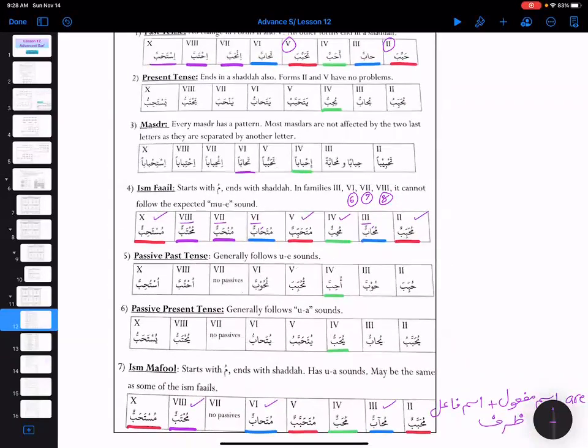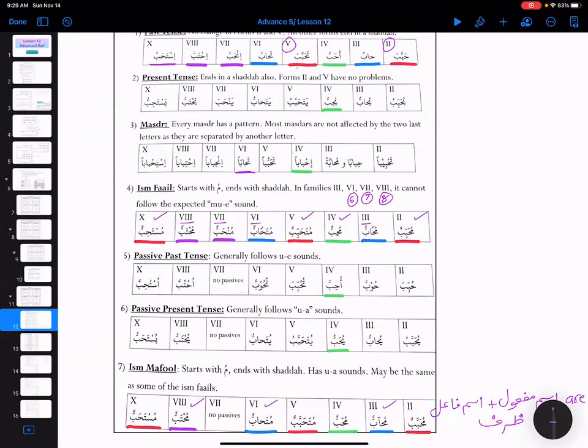So we see that this is habbaba and tahabbaba, family 2 and 5, no problem at all. But the rest end on shadda, and a problem starts when they end on shadda, right? So habba, then ahabba, and then tahabba, inhabba, ihtabba, istahabba. They all end on shadda.